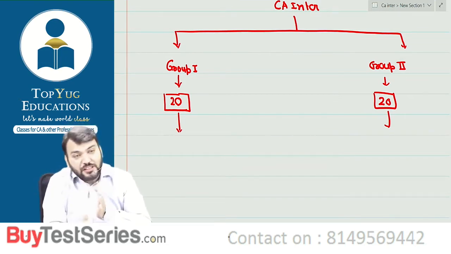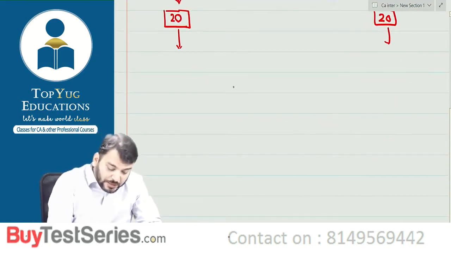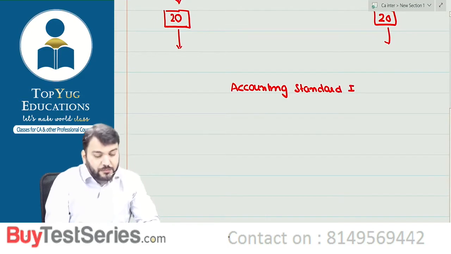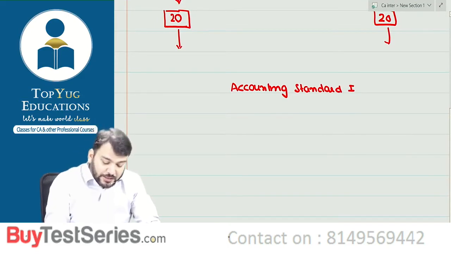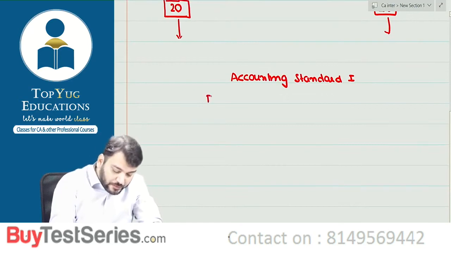Correct. So we'll start accounting standard with what? Accounting standard 1. Correct. So write down. Today we'll start accounting standard 1, AS1. Correct. What is the name of accounting standard 1?